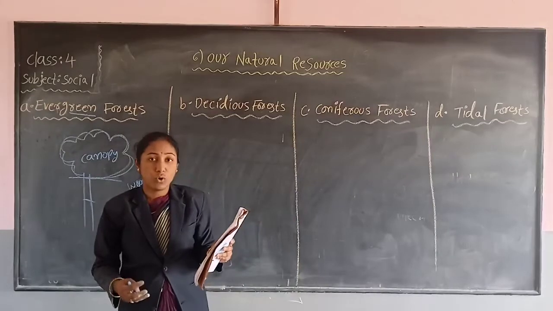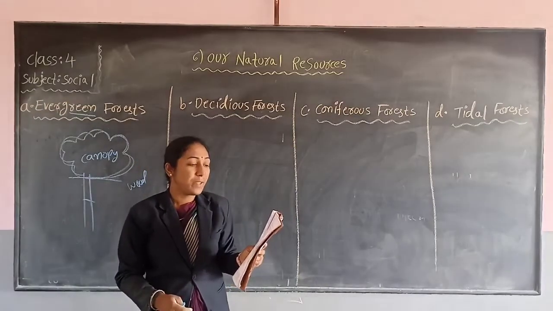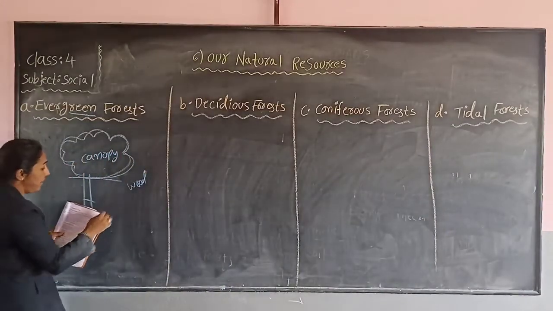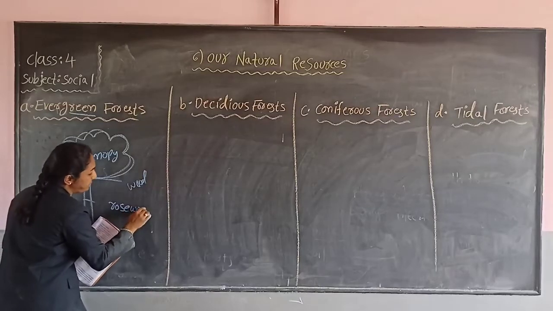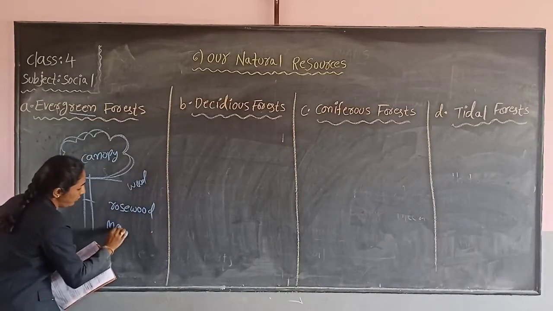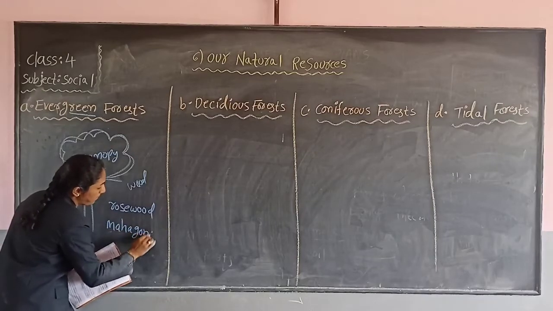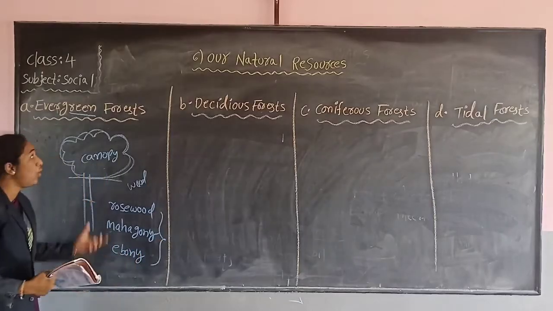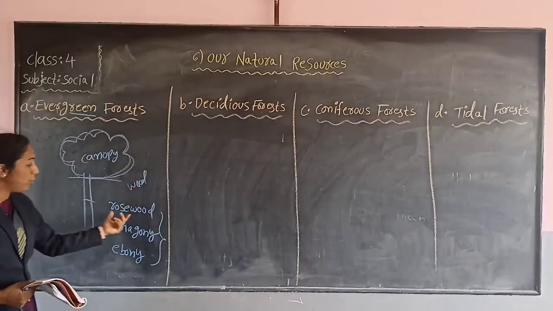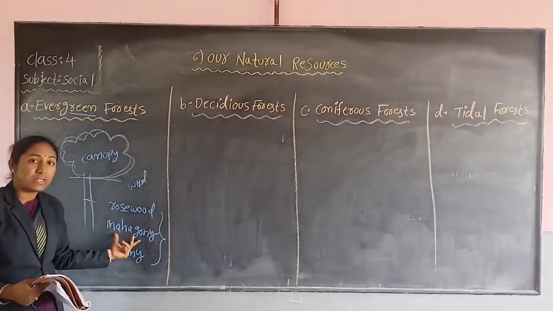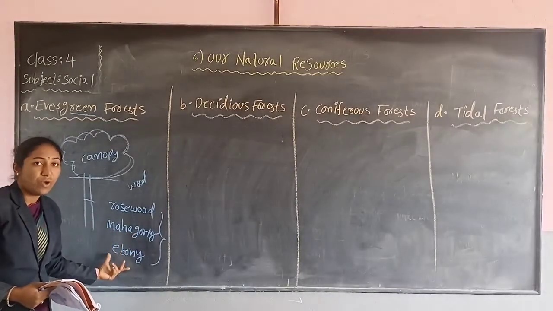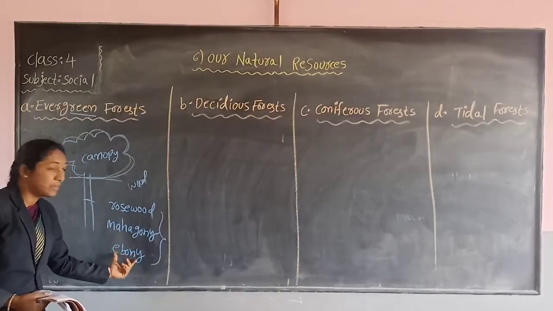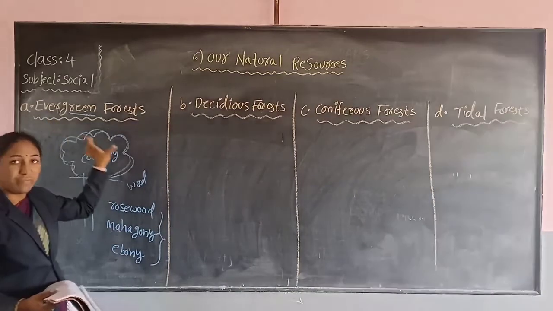Furniture. Trees like rosewood, mahogany and ebony grow well in this forest. Which type of trees grow in the evergreen forest, children? Very important. Trees like rosewood, mahogany and ebony. These three types of trees grow in the evergreen forest. Rosewood is a tree name. Mahogany is also a tree name. Ebony is also a tree name.